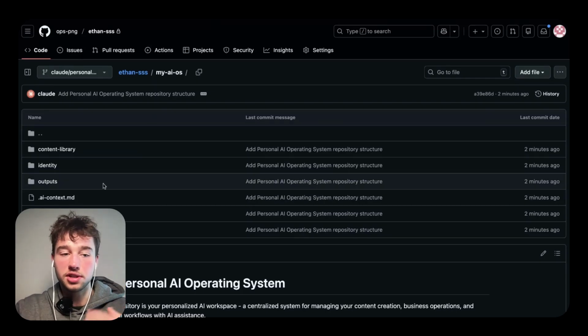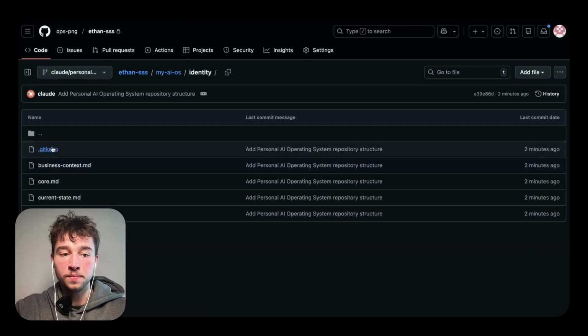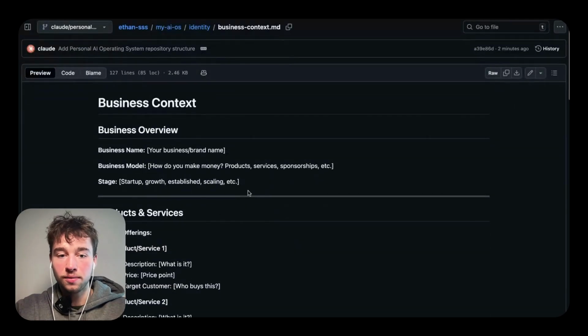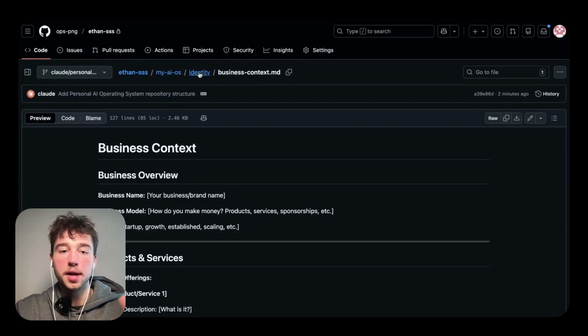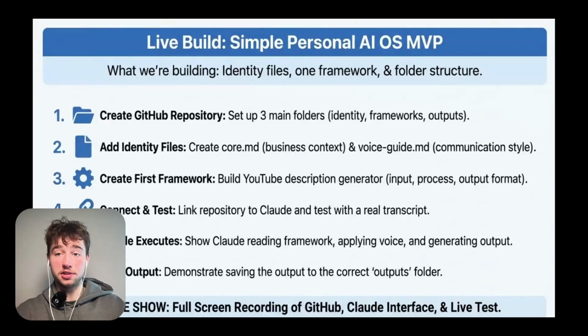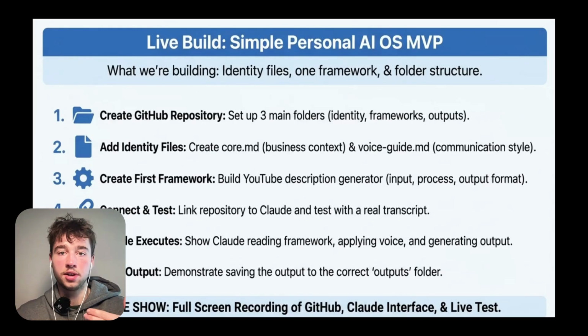If you wanted to save some credits, you could probably go in here and add these files directly yourself, right? And just copy and paste them in there, but it's going to structure them a lot better than you would be able to. So that's pretty much the step-by-step process. Like I said, you'll just go into Claude itself, create the identity files, and then you'll build your framework. Test it, it's already connected. You'll just get the Claude app on your phone, and then you can go straight into Claude Code from there and communicate with it. Just make sure you're connected to the repository, or the knowledge base, I like to say, that you've created.